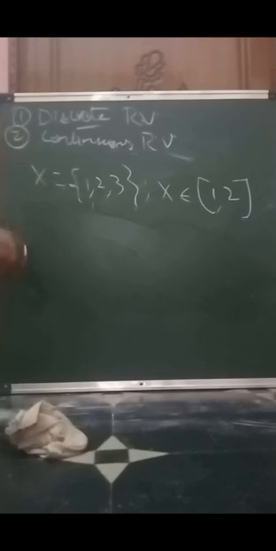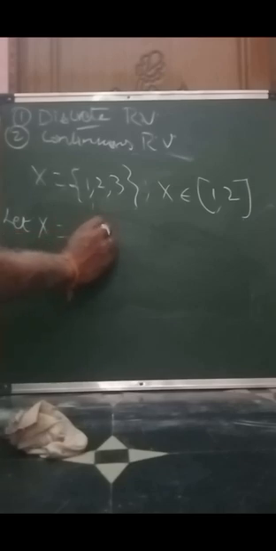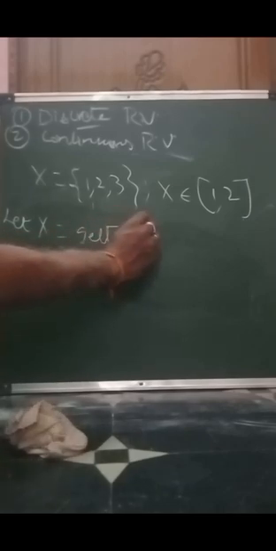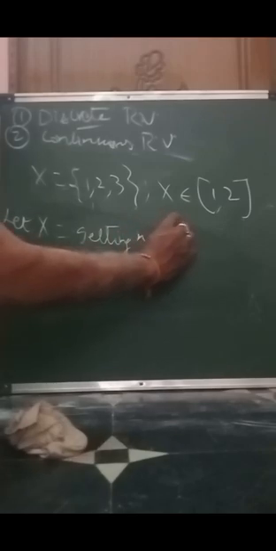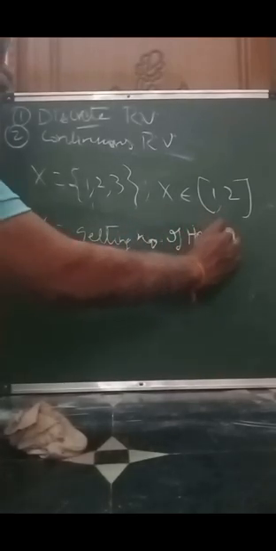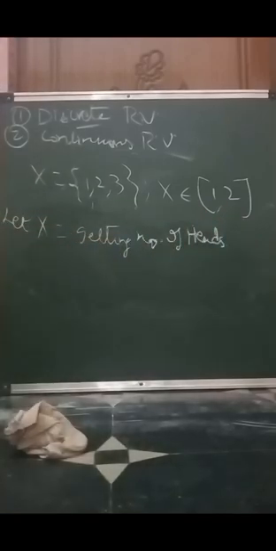Basically, suppose we take our usual experiment called tossing a coin. If a coin is tossed or flipped 3 times, then we can assign x as the number of heads obtained in tossing the coin.